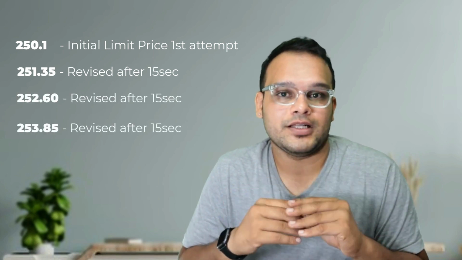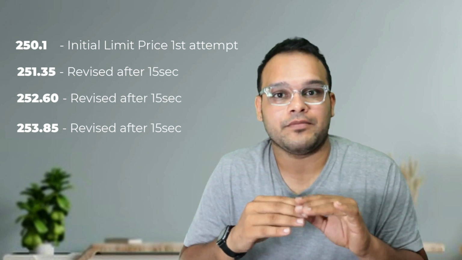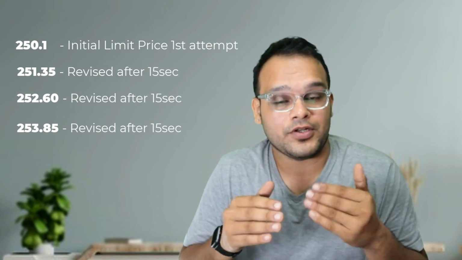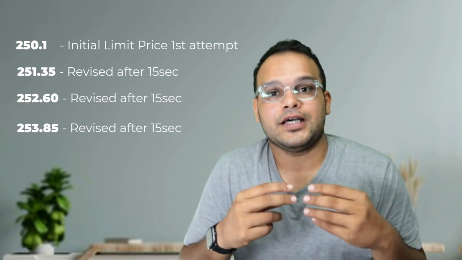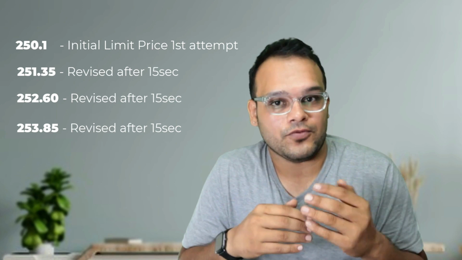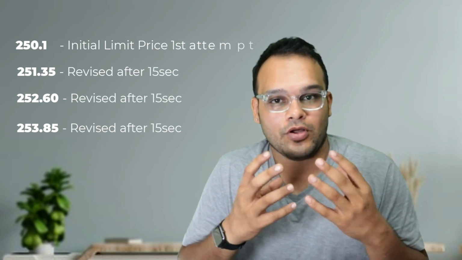So what I'm doing here is waiting for 1 minute and giving the market 1 minute of time, even after triggering my stop loss, to get the best price. Suppose my order is not filled even after 4 attempts. Then I'm converting my overall stop loss limit order to a limit order by giving more buffer. It is like converting to a market order, but it is not completely a market order.